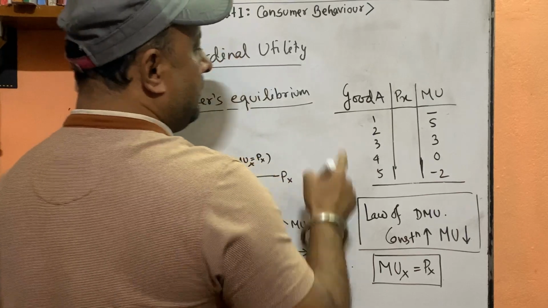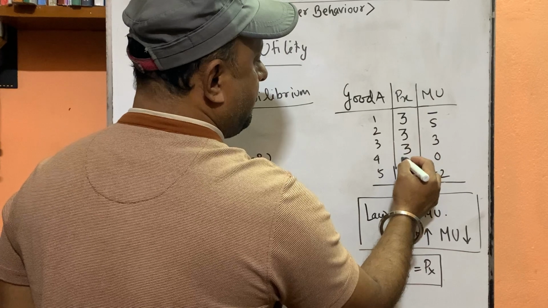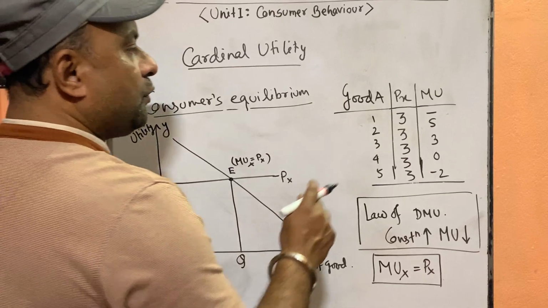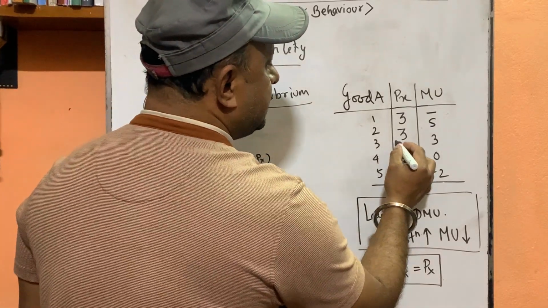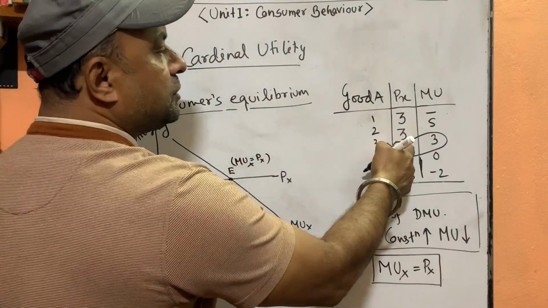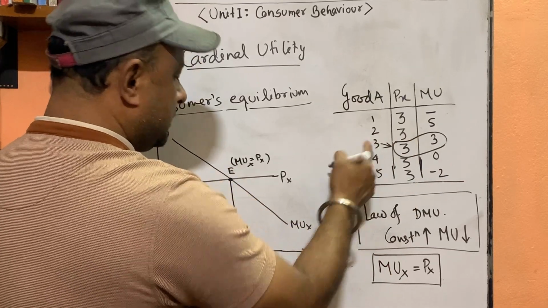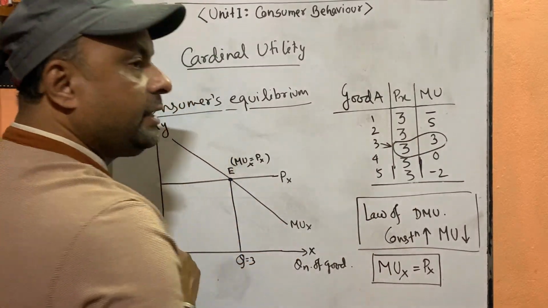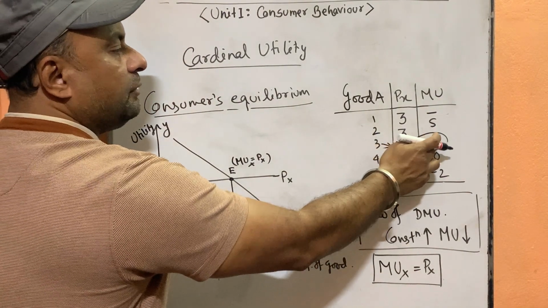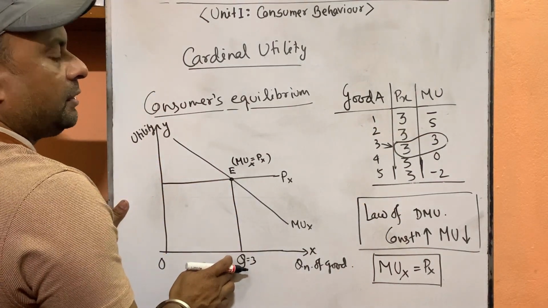This is price. Suppose price is fixed, we assumed. Suppose price is ₹3 per unit. Everywhere price is 3. Now where is it equal? At 3 units, price and marginal utility both are equal. At 3 units, price is 3 and marginal utility is also 3. Means 3 is the equilibrium level of the consumer. He will consume 3 units of the good and go back home, because at 3 units his price and marginal utility are both 3. So 3 is the equilibrium level of consumption.